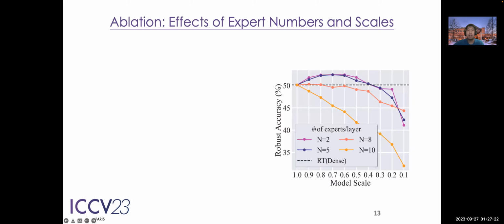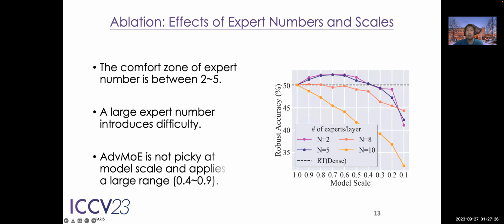At last, we studied the effect of different expert numbers and model scales. We found that the comfort zone of the expert number is around 2 to 5. And if the expert number is too large, the training becomes difficult. And also ADV-MOE caters to a wide range of model scales. Please refer to more experiment results in our paper.